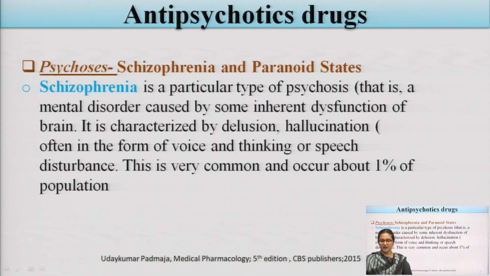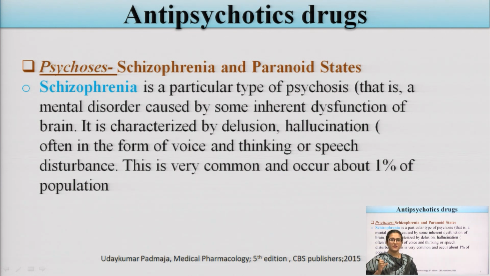Now what is psychosis? Psychosis includes schizophrenia or the paranoid states. Schizophrenia is a particular type of psychosis, a mental illness mainly caused by some inherent dysfunction.